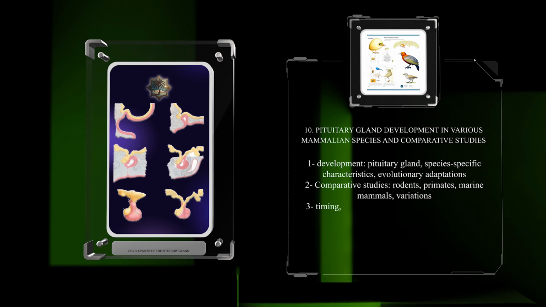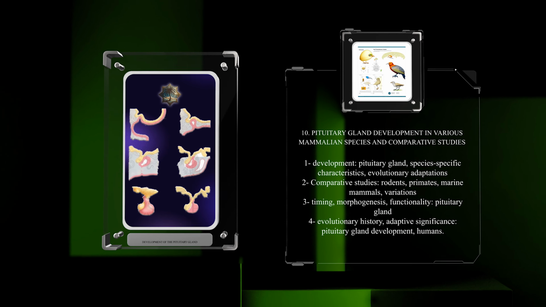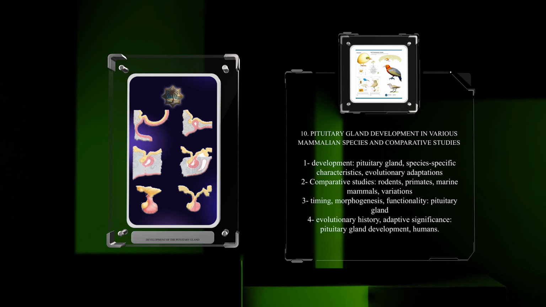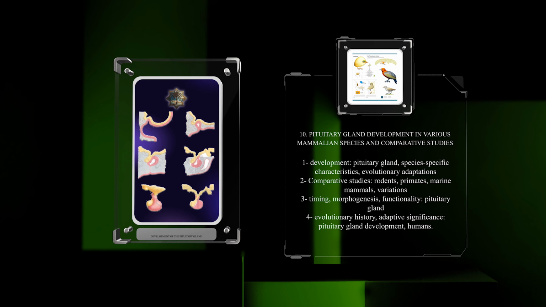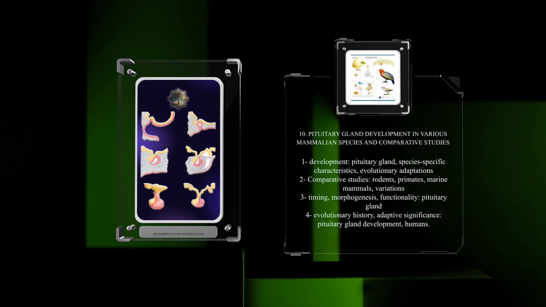The development of the pituitary gland exhibits species-specific characteristics and evolutionary adaptations. Comparative studies across different mammalian species, including rodents, primates, and marine mammals, have revealed variations in the timing, morphogenesis, and functionality of the pituitary gland. By examining these differences, we gain insights into the evolutionary history and adaptive significance of the pituitary gland, ultimately enhancing our understanding of its development in humans.